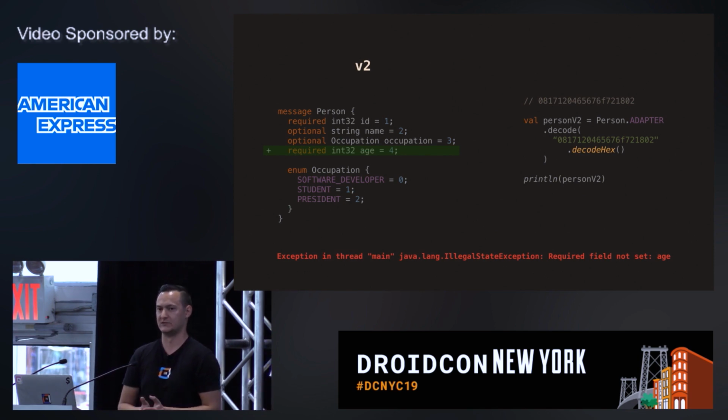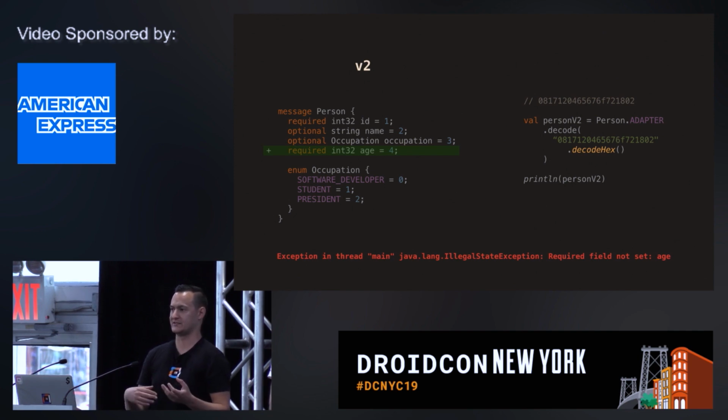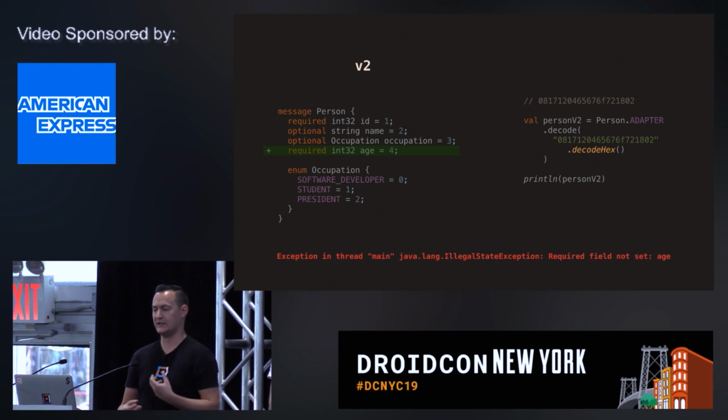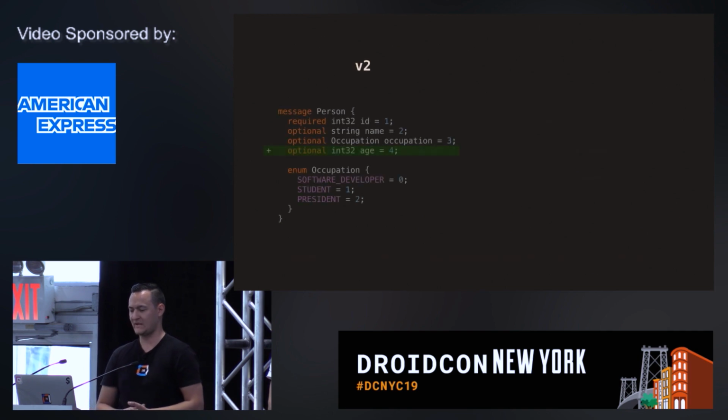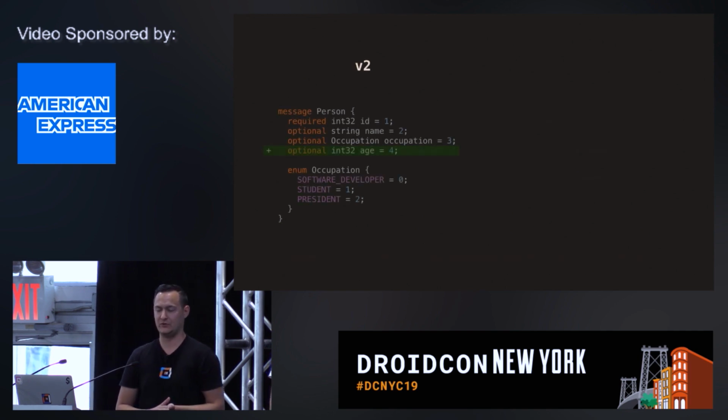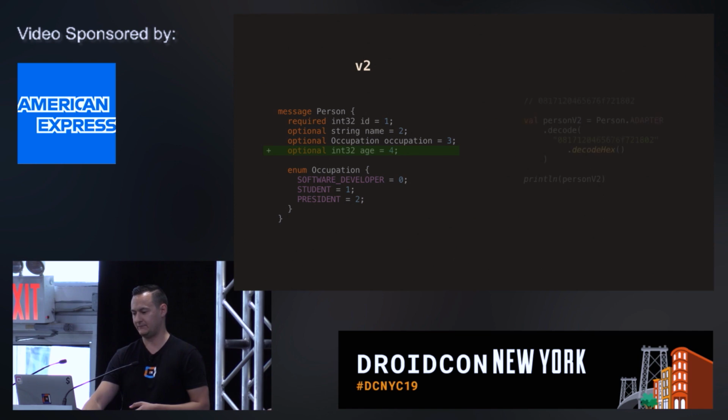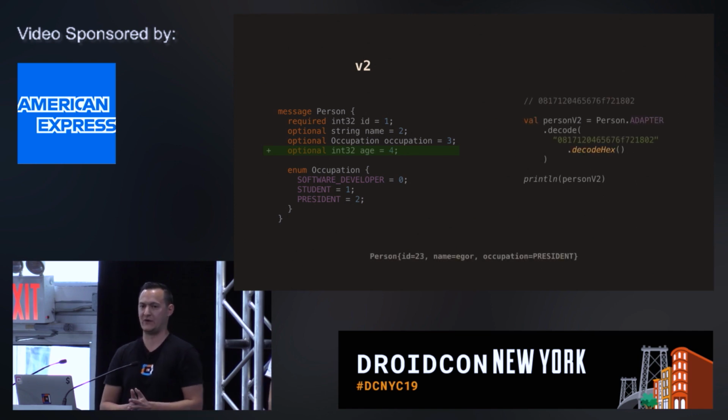Which is an important lesson to learn: you have to use required fields with caution, because they're really hard to either remove from your schema or add to your schema, since you will have older versions of clients on the network still using the old data. So it'll be kind of hard to maintain. On the contrary, if you add an optional field, then the serialization works just fine, because this value was not mandatory to have in the serialized data, so the parser would just ignore it.